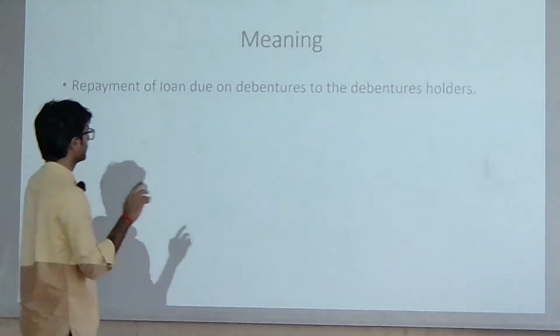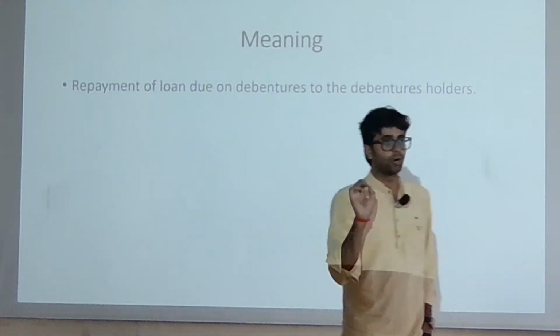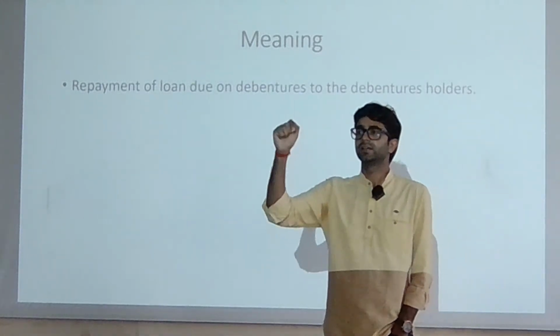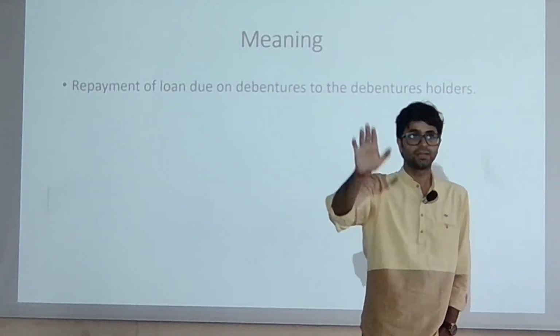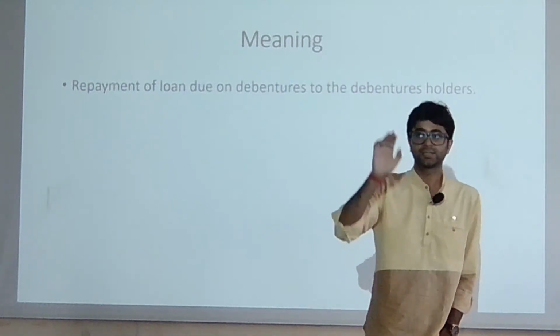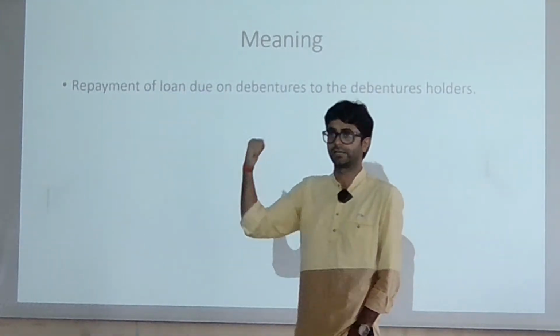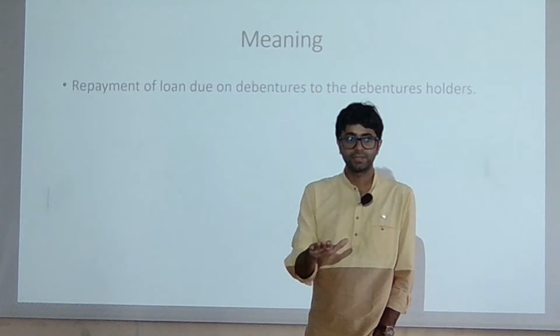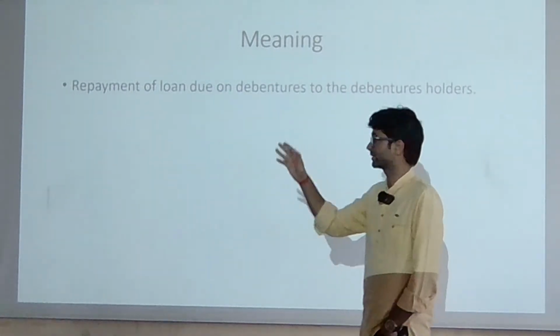Now here, repayment of loan due on the debentures or the bonds. You all know that due date means the maturity date of the instruments. Which instrument am I talking about here? The instrument is your bond or debt. Done? Is there any doubt up to this point? We all know. Next slide, please.